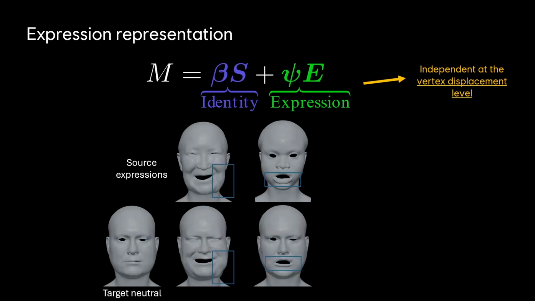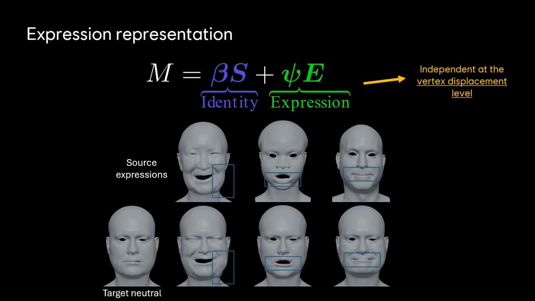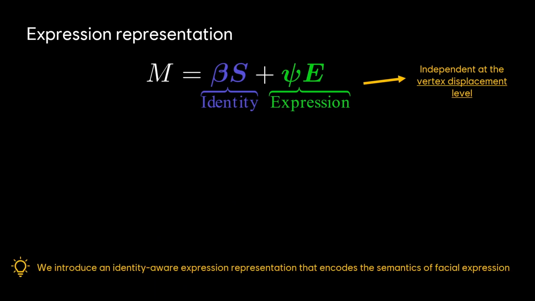We show here some examples of transferring vertex displacements from one person to another. This may lead to identity leaking, where traits from the source person are visible in the geometry of the target person, like the jaw on the left and the lips on the right example. They are also prone to artifacts, like in this last example. In this paper, we introduce an identity-aware expression representation that encodes the semantics of facial expression, which enables better capture and retargeting.